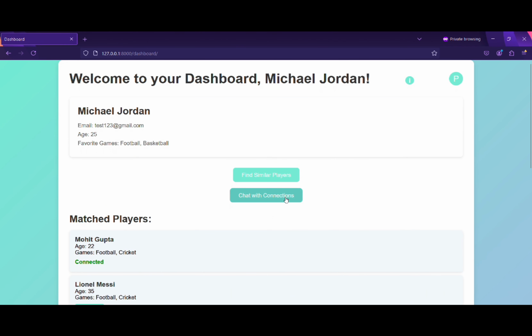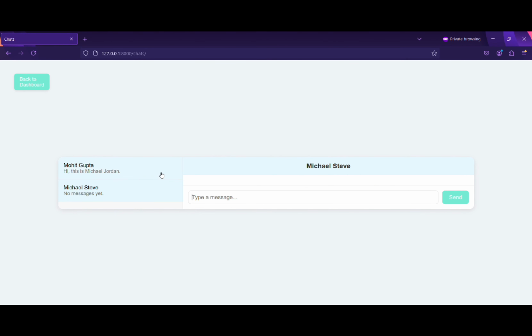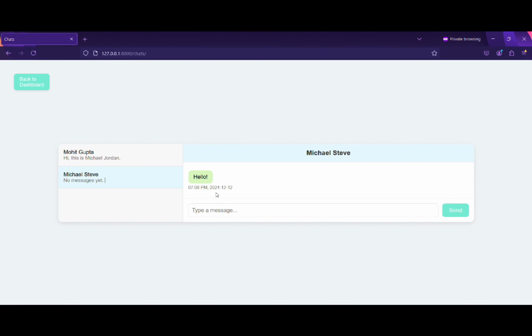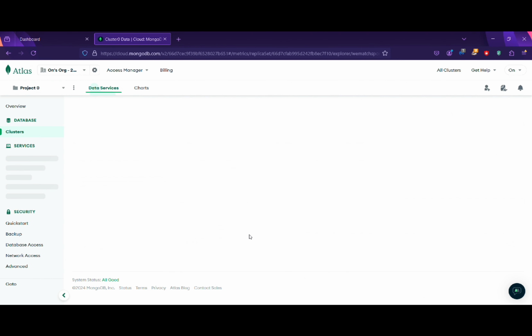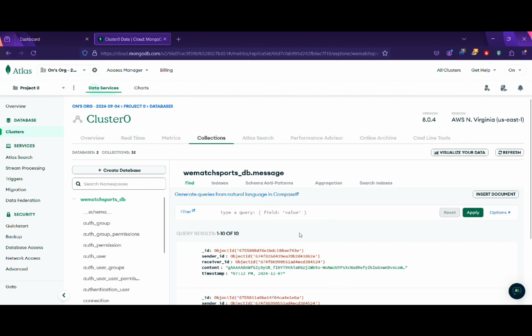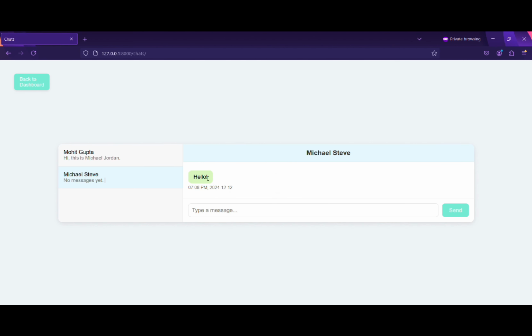Once a connection is accepted, we can chat with that connection. In this display here, the messages are decrypted and then displayed. So let's type something. Let's type hello and send. This message was at 7:08 p.m. Let's now look at the database. Let me refresh the collection. And we successfully see that the last message was received at 7:08 p.m. So this is the encrypted form, and this here is the decrypted form.